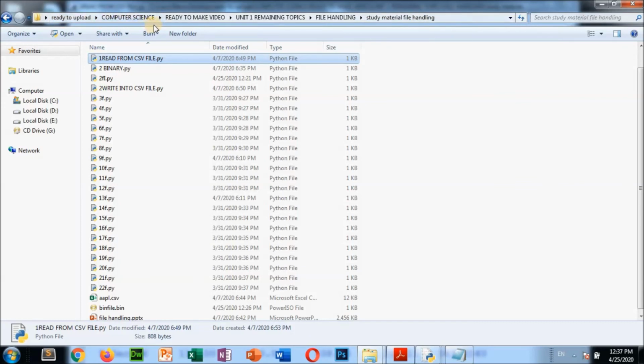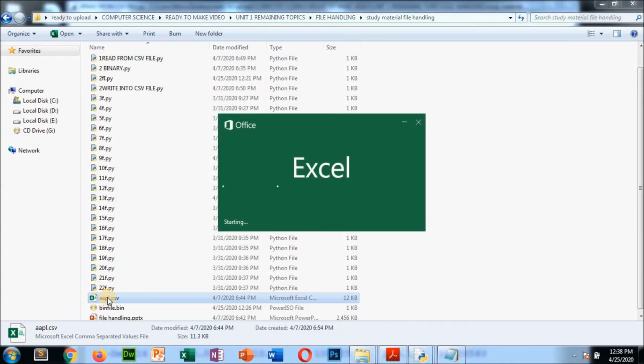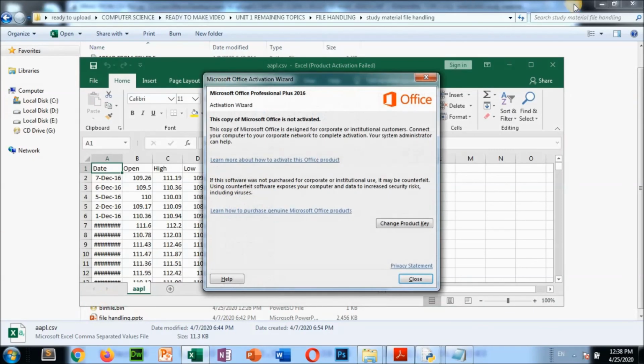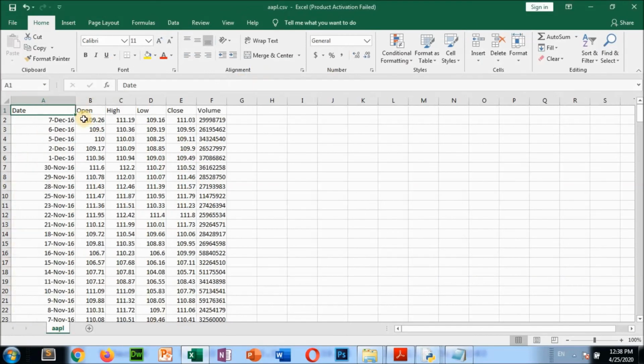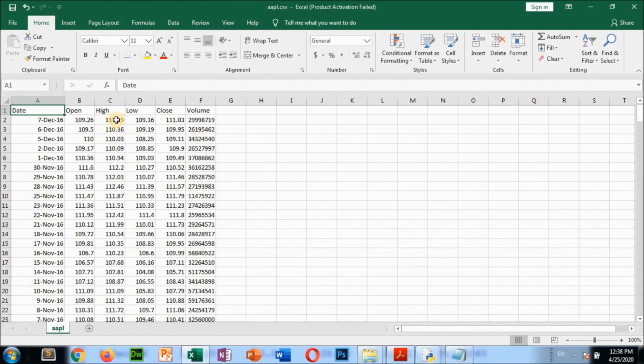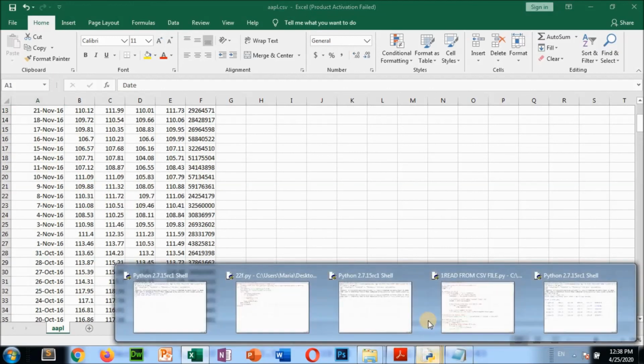This is the current folder where I am working. So we are reading from this CSV file, aapl.csv. If you open this file, you can see how the records are there in this CSV file. These records are there: date, open, high, low, close, volume. From this CSV file I am reading something here in Python.